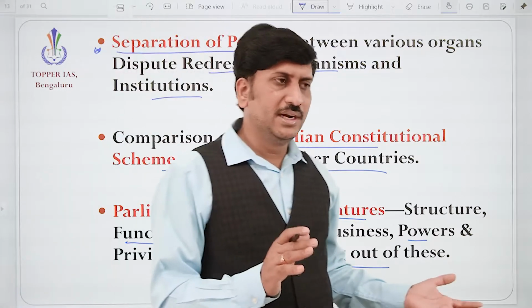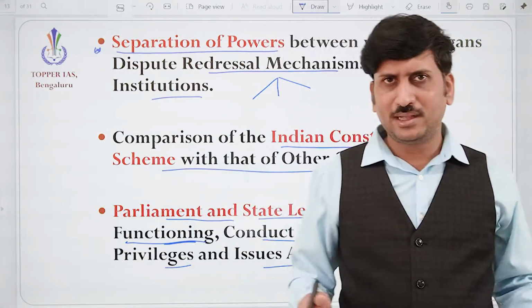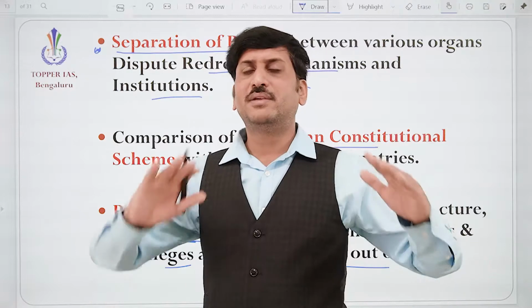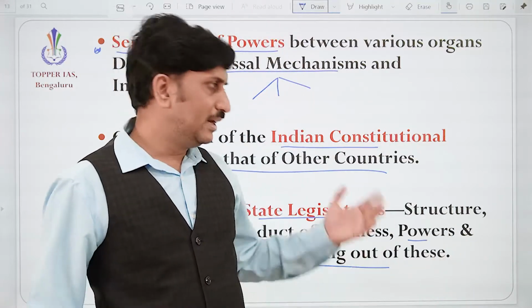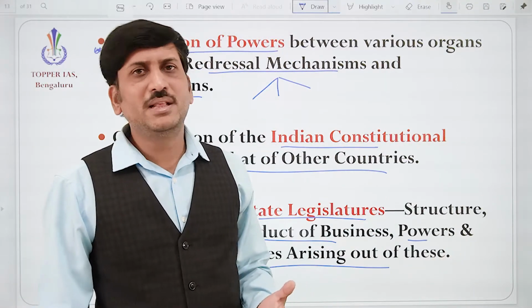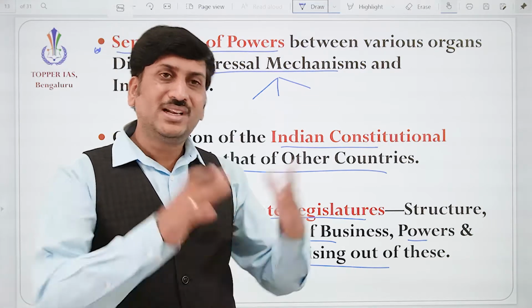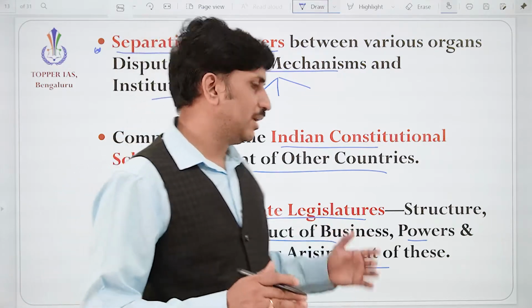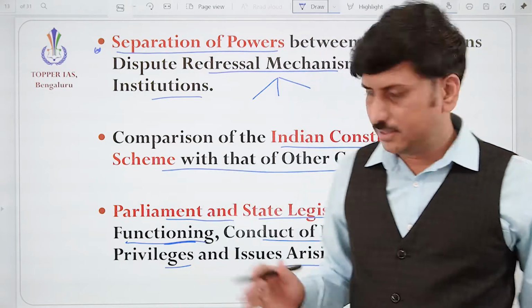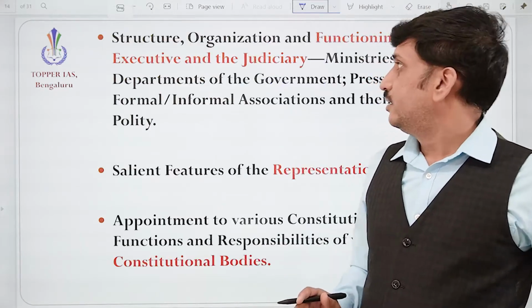Means individual privileges given to MPs or MLAs, or the collective privileges given to the whole Parliament. Is it really good, or are the privileges being misused? So what is happening? All these things we are going to discuss in this part of the syllabus.